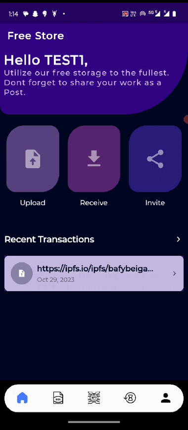Our application lies in different domains like a social media application, personal cloud storage, and also a file sharing solution. So there are a lot of aspects and use cases for our application. As it is decentralized, we are using IPFS. As we know, IPFS doesn't store the data together, it breaks it into parts and stores it in different servers and clusters. So that's why the data is also safe.